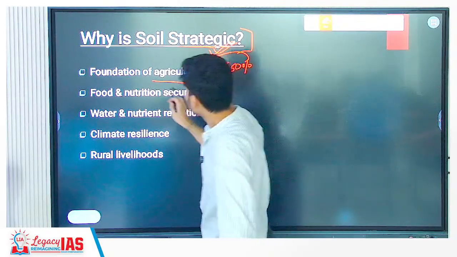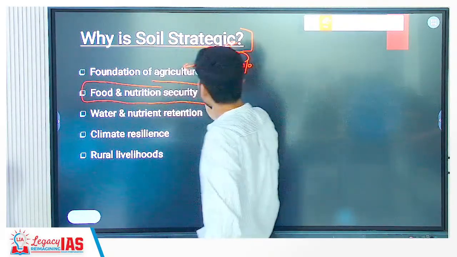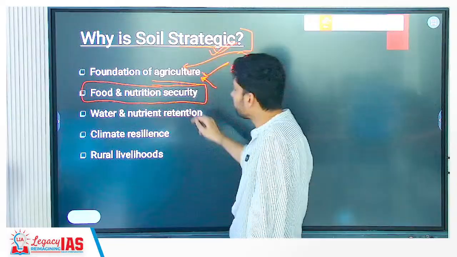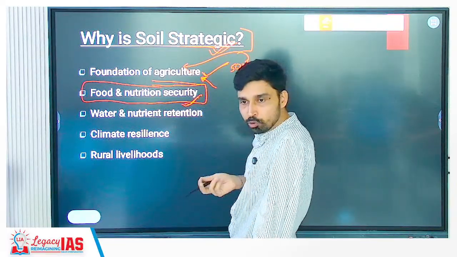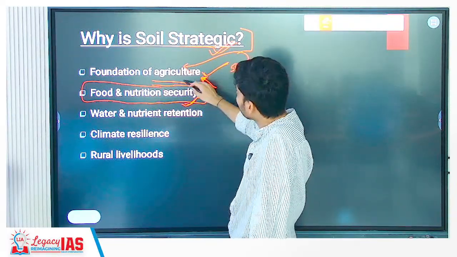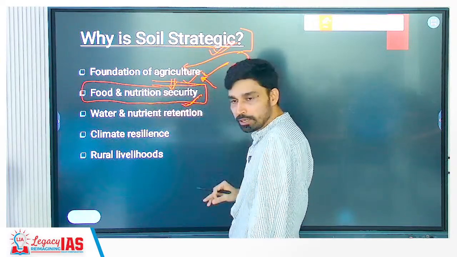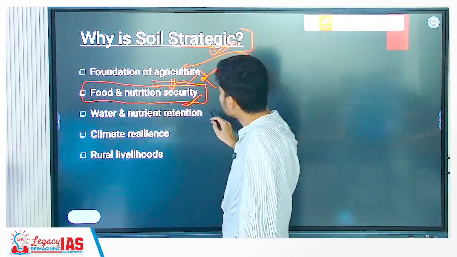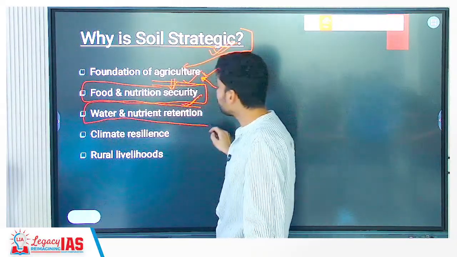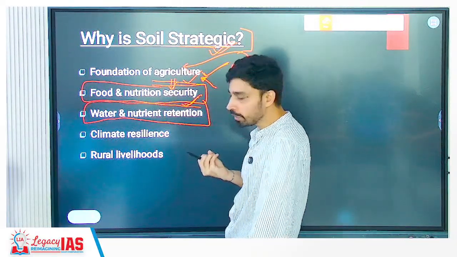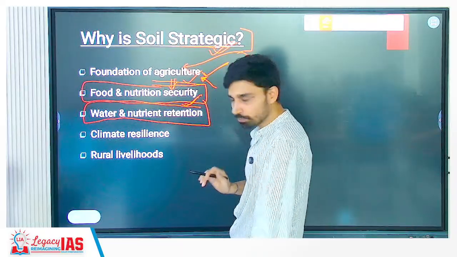And most importantly, if agriculture is compromised, what else would be compromised? People's food and nutrition security. So foundation of agriculture, it is the basis on which we are ensuring the food and nutrition security of people. It is also important from what perspective? Nutrition, nutrient and water retention as such, right?